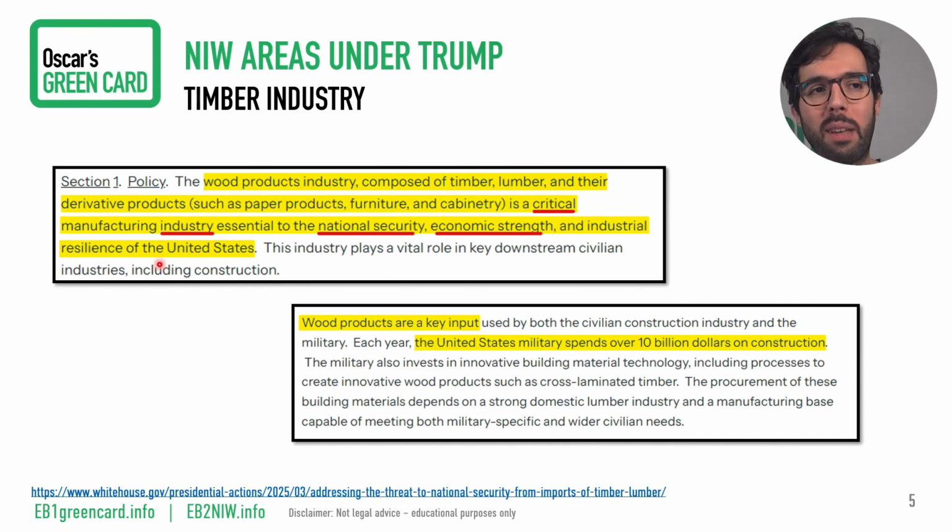In our course, we teach you exactly how to use these kinds of things and how to structure this, but I could see some use here for someone in this area. Wood products, they say, are a key input used in the civilian construction industry and military. Each year, the US military spends over $10 billion on construction.